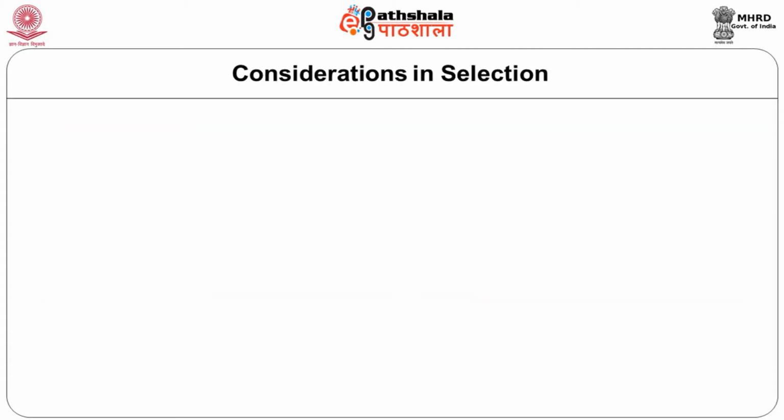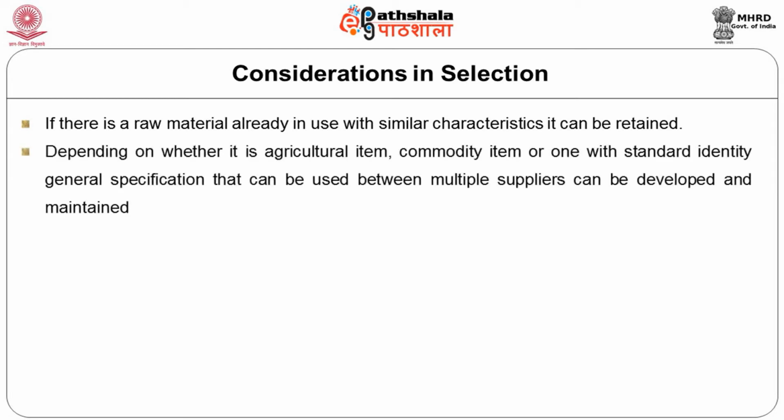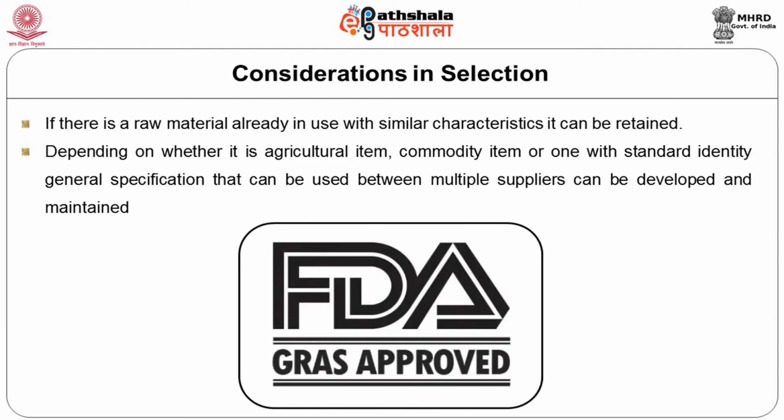Therefore, the selection has to be based on important considerations. That is, if there is a raw material already in use with similar characters, can it be retained provided it's price-wise competitive? Depending on whether it's an agricultural item, commodity item, or one with standard identity, general specifications can be used between multiple suppliers and it can be developed and maintained. For example, the granular size of sugar from different vendors can be more or less comparable.